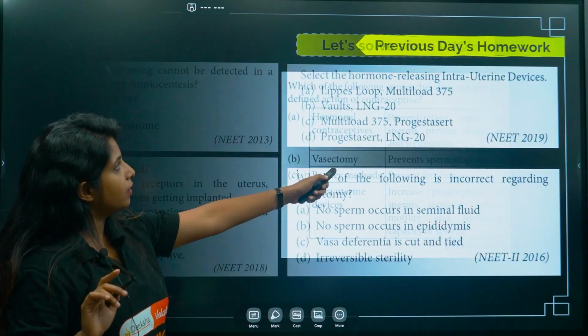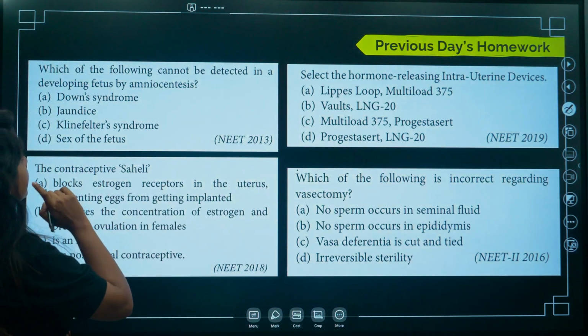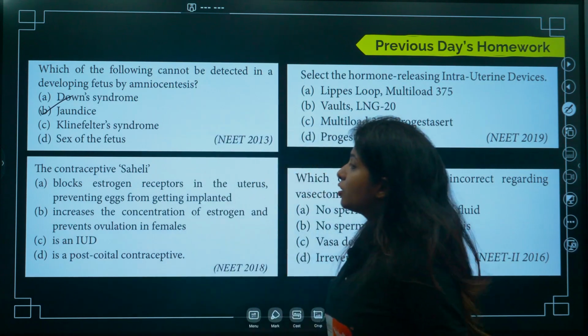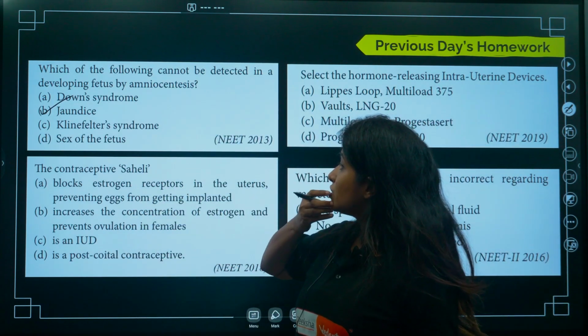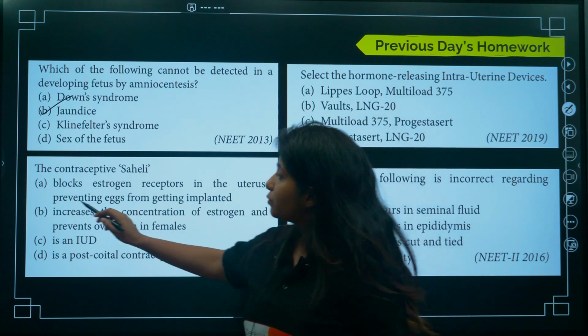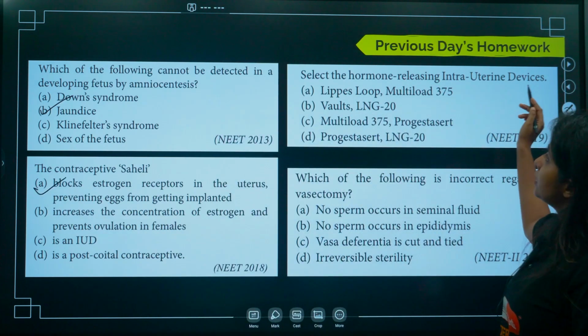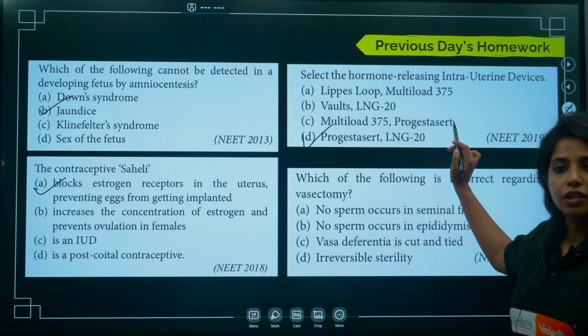So these were the questions that we did. Which of the following cannot be detected in a developing fetus by amniocentesis? It is jaundice, because it is not a genetic disorder. Saheli basically blocks estrogen receptors in the uterus, preventing eggs from getting implanted. This is the correct answer. Select the hormone releasing intrauterine device. You have Multiload, you have Progestasert and LNG-20.